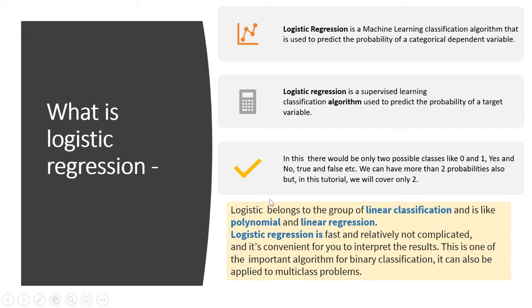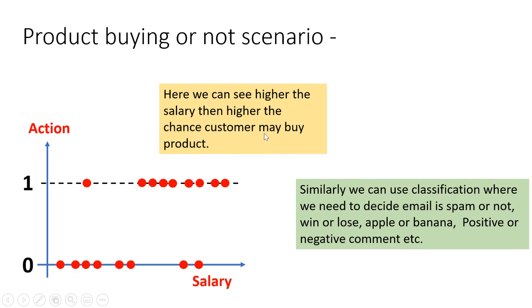Logistic regression belongs to the group of linear classification and is like polynomial and linear regression. Logistic regression is fast and relatively not complicated, and it is convenient for you to interpret the result. This is one of the important algorithms for binary classification. It can also be applied to multi-class problems.